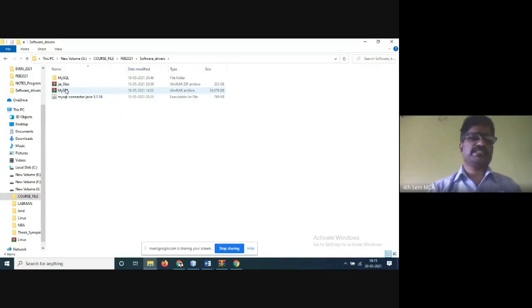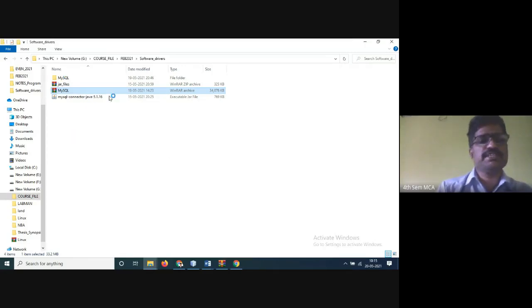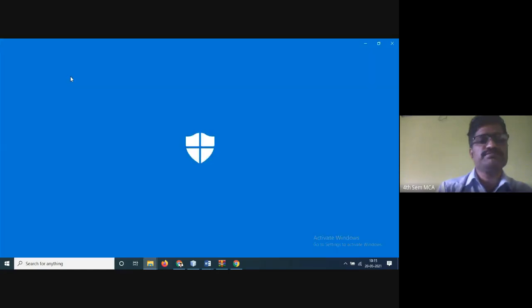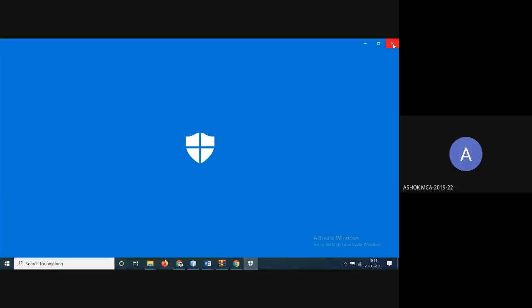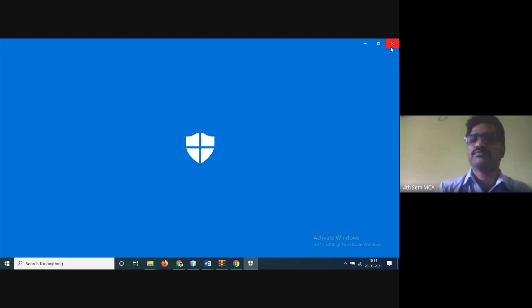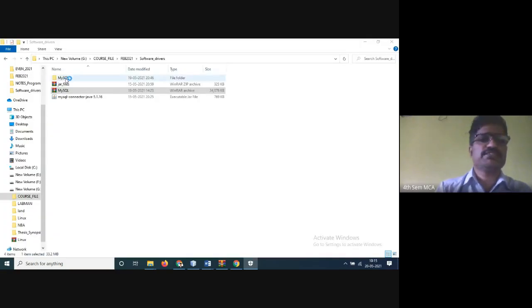You have to extract the files here. I have extracted it and got the MySQL folder. Can you see the MySQL folder? Yes, sir. One second, something went wrong. If you extract this, you will get the same MySQL folder.